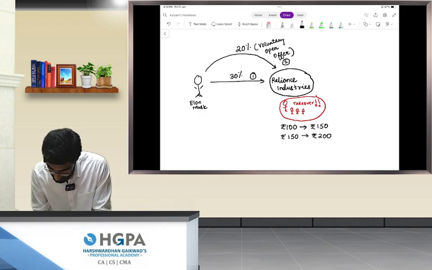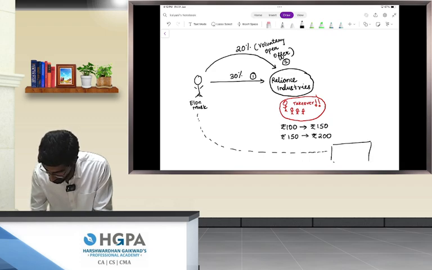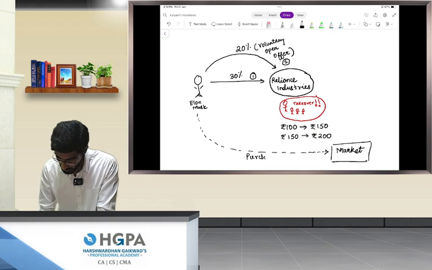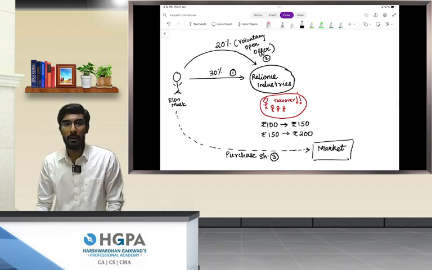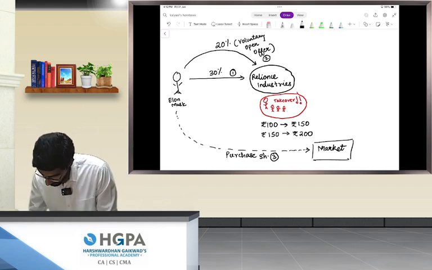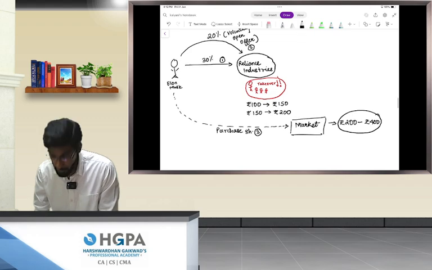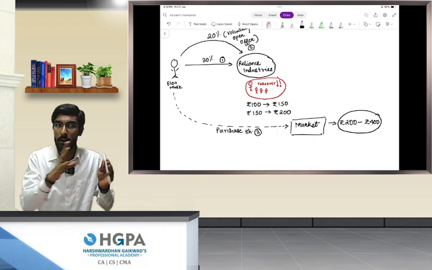If Elon Musk starts to purchase more shares from the market immediately after the voluntary open offer, the share price will start to increase from 200 to rupees 400, because Elon Musk has already acquired a 20% stake.